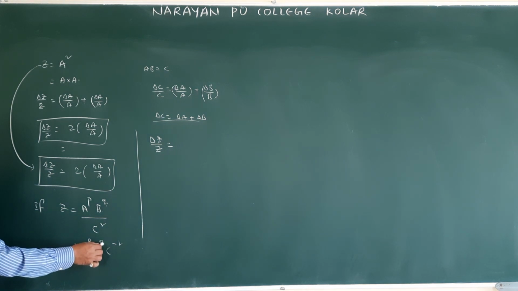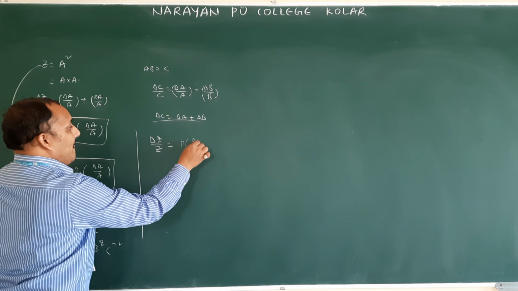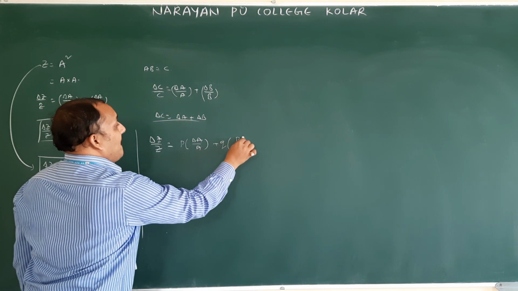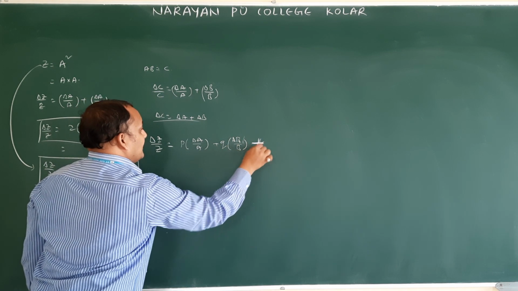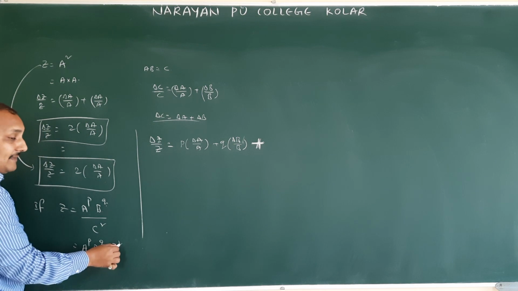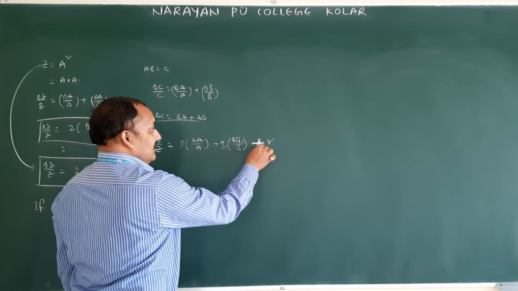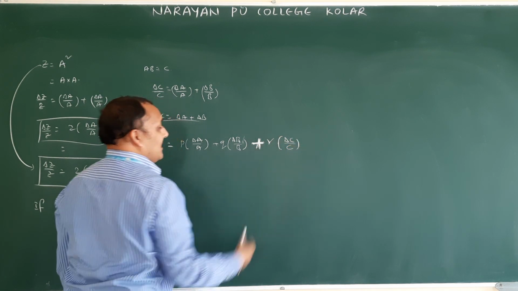Next, here q is there, therefore q into delta b by b. So you write p into delta a by a plus q into delta b by b. Next, here minus r is there. Even though minus r is there, we have to write plus. So r into delta c by c.